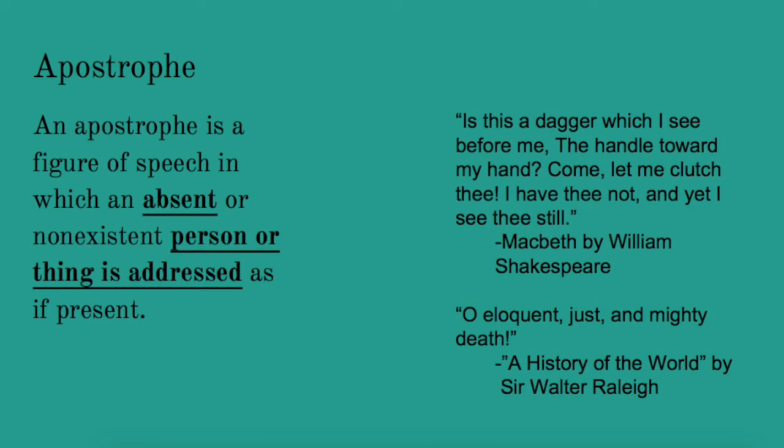Finally, we get to the apostrophe. Now, often we think of an apostrophe as the little squiggly line we put with the S at the end of words. But an apostrophe can also mean a figure of speech in which an absent or non-existent person or thing is addressed as if it were present.